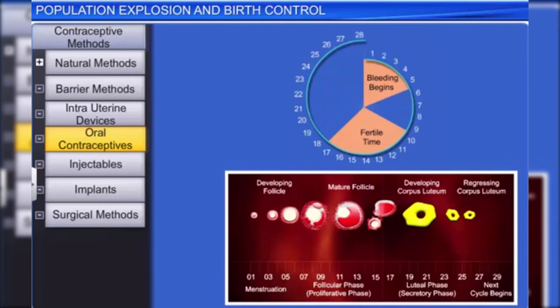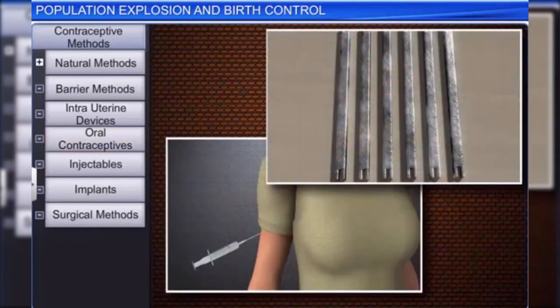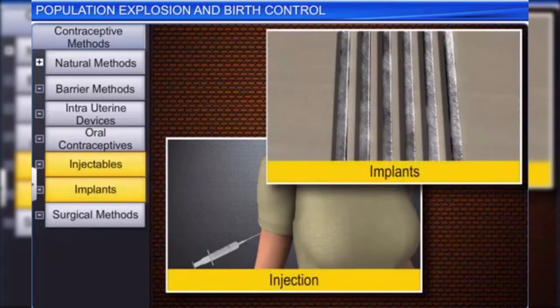Following this, she needs to start taking the pill again. Progestogens alone or in combination with estrogen are also available as injections or implants that are to be placed under the skin. However, in comparison to pills, they remain effective much longer.